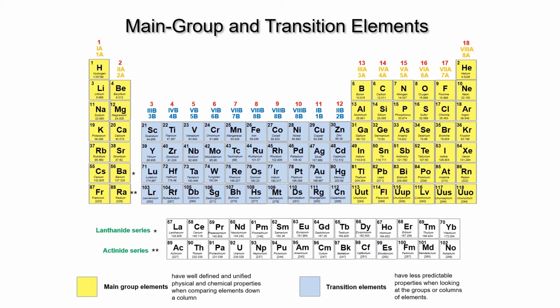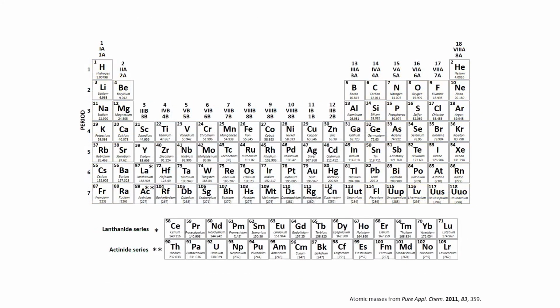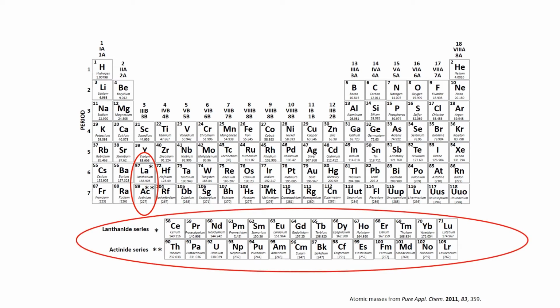Now, how these elements are presented in the periodic table is a bit controversial. Most periodic tables, including your textbook, I would imagine, place lanthanum and actinium in group 3B, with the lanthanide and actinide series of elements placed underneath. The implication here is that all the lanthanide and actinide elements are in group 3B, since all these elements have very similar chemical properties. This ordering seems more in keeping with the ideals of Mendeleev and Meyer that put a premium on grouping elements according to reactivity.